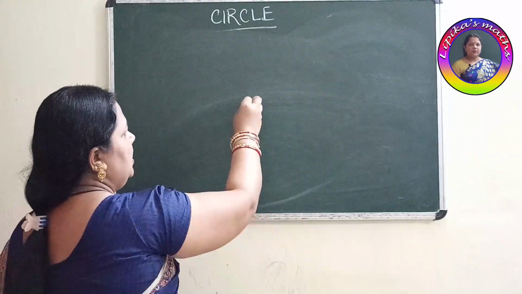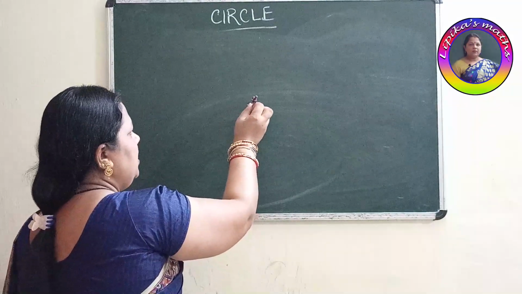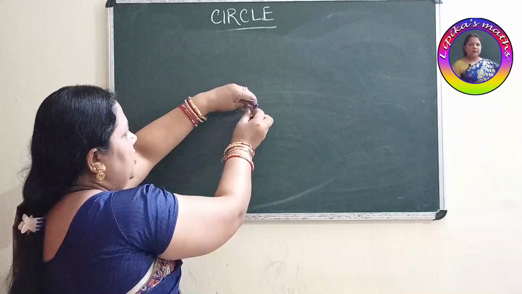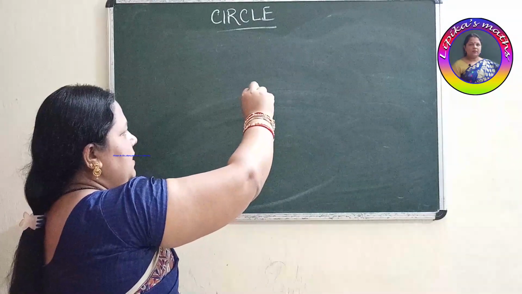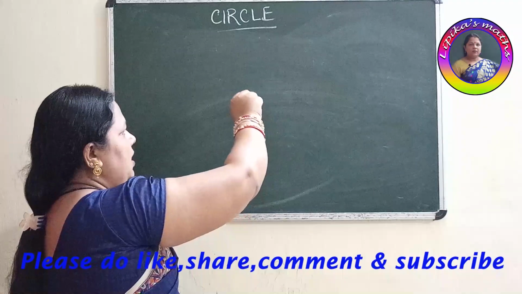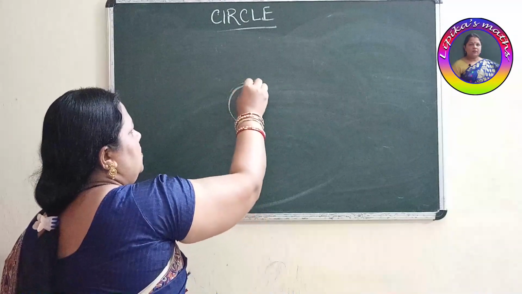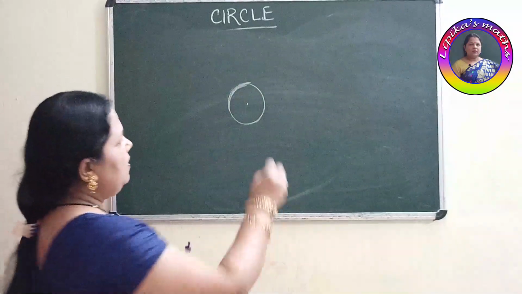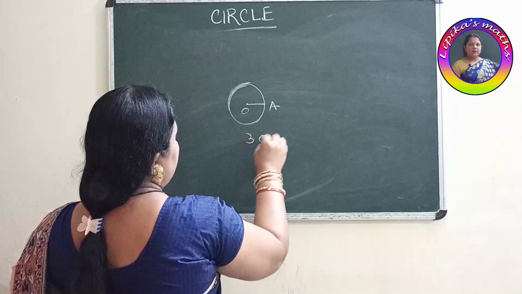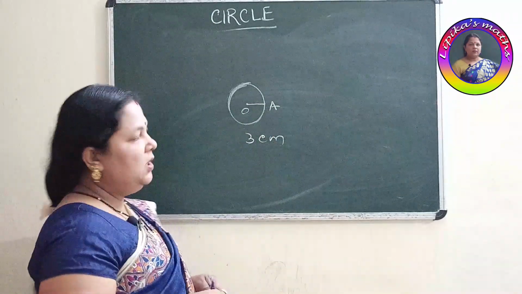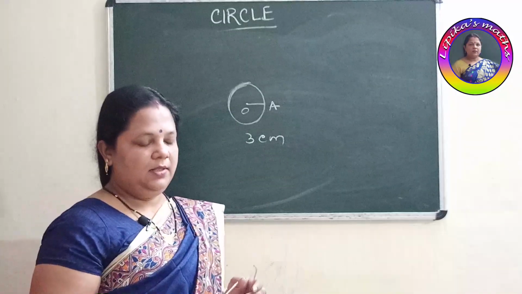Suppose this is your center, you have to keep the compass pointer on that point. Always hold the compass from the tip part. Just simply rotate your hand, then you will get one circle according to your given measurement, and you mention here this is OA, radius 3 centimeter. In this way, according to your measurement, you can draw small or large circles.